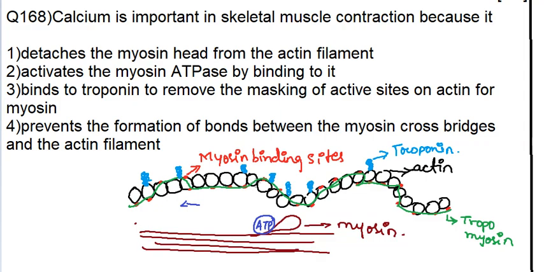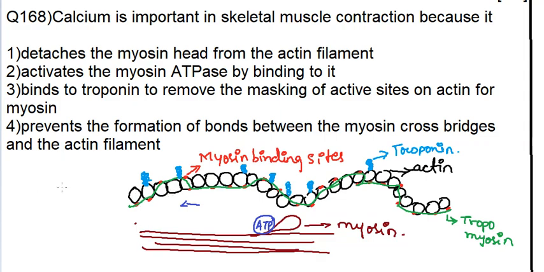drawn the whole structure with different colors, and I have also used the same color for labeling the respective structure, right? So these red portions which are seen here are the myosin binding sites, right? But they are not exposed. They are masked with the help of the green protein. What is the green protein? That is tropomyosin, right?